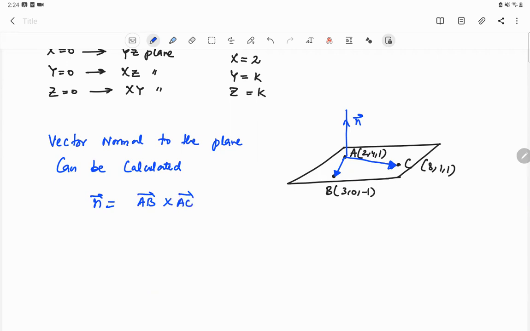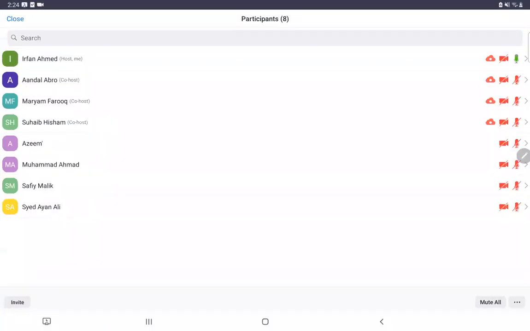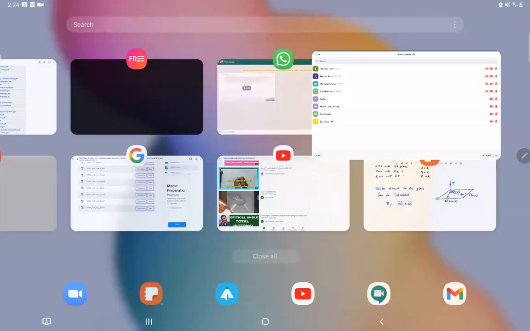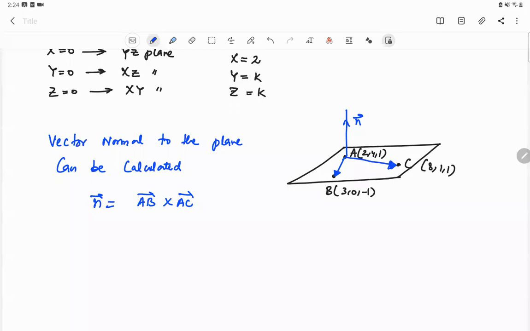You know, AC lies in the plane, AB lies in the plane, and their cross product will give us a vector perpendicular to the plane which contains AC and AB.